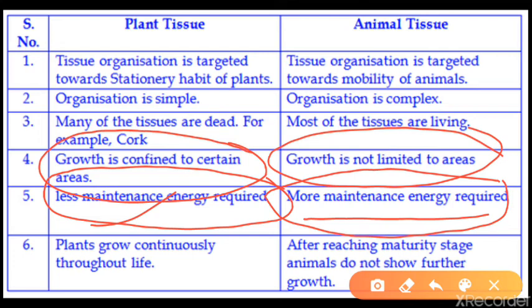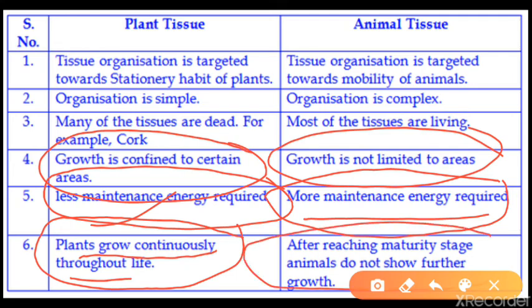Now the last point: plants grow continuously throughout life. That means the growth of the plant will not stop anywhere, it continues throughout life. But animals have a certain age up to which they grow, just like our height.